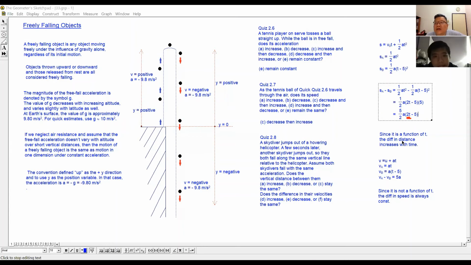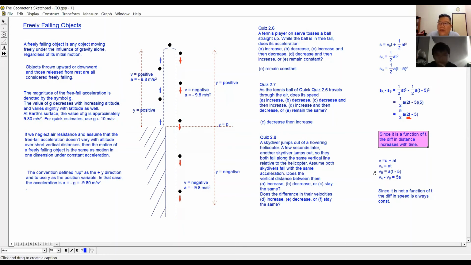Since the difference in distance between them is a function of time, the distance between them will increase with time, because there is a time factor here. Any question or not?